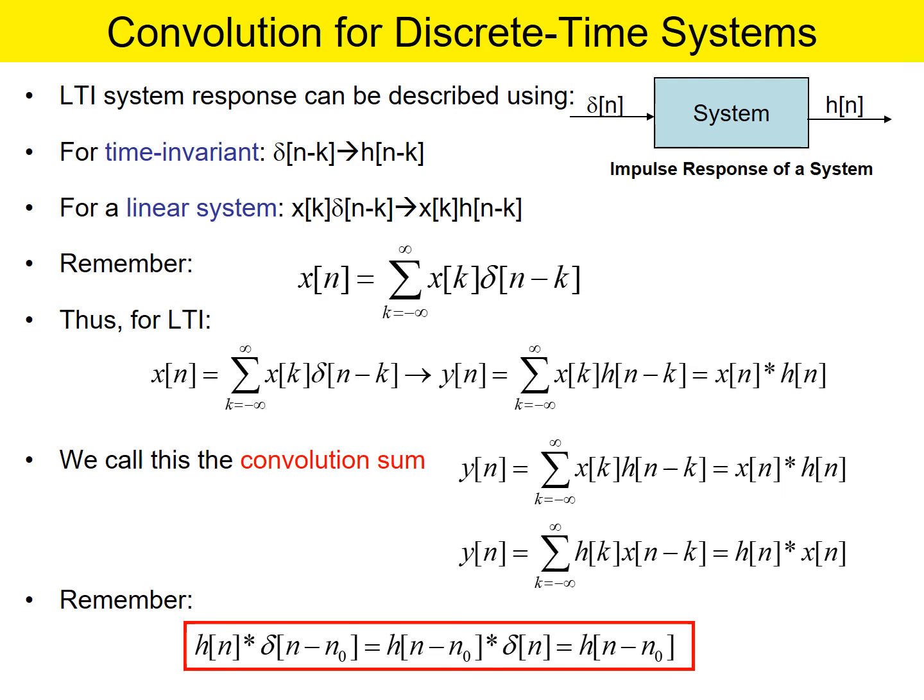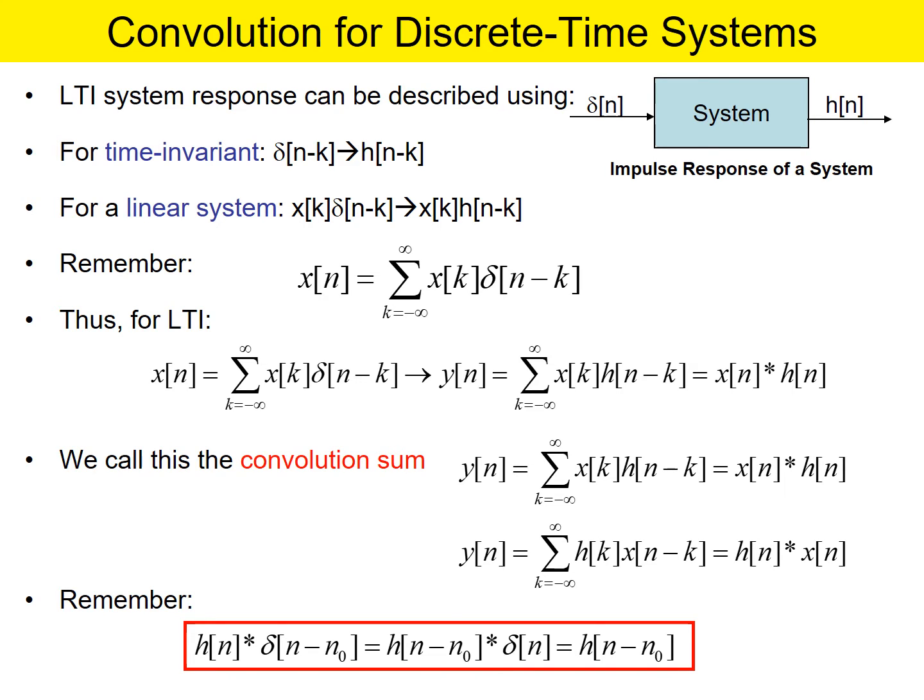Now as far as convolution is considered, for the input delta n the impulse response is h of n, as we stated in continuous time. The same thing is there in discrete time as well. So delta of n minus k corresponds to h of n minus k, which is a response. The linear system is in general expressed as x of k into delta of n minus k, which corresponds to x of k into h of n minus k, which is the output response of that particular system.